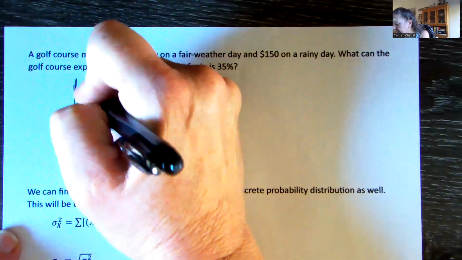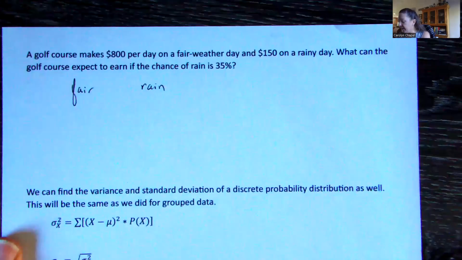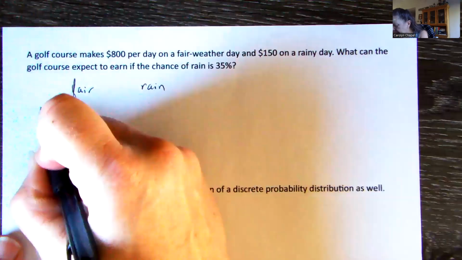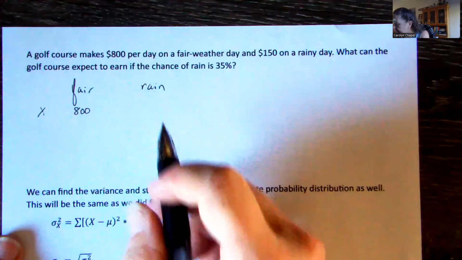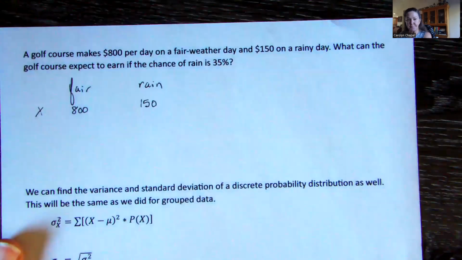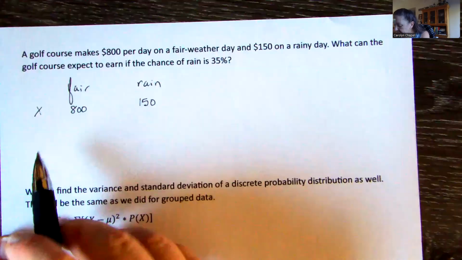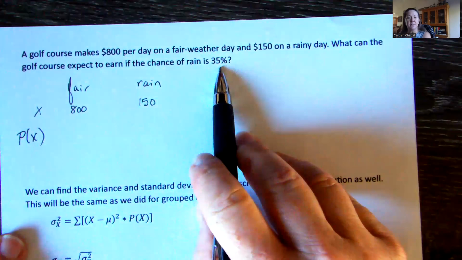So again, either it's going to be fair or it's going to rain. We have no other options. The value of a fair day, that X value, is $800. The value of our rainy day is $150. The probability of those happening, well, we have a 35% chance of rain.